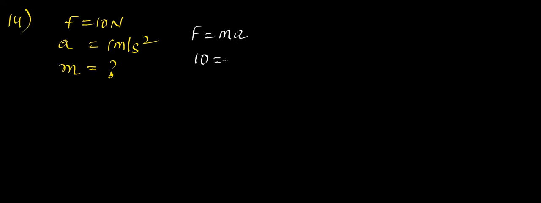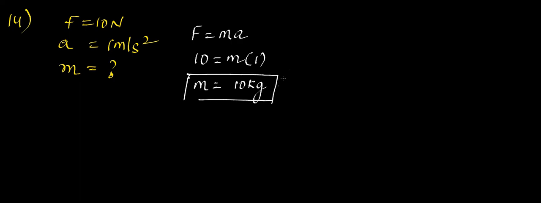So F is 10 newtons, m we don't know, a is 1. So what is m now? m is 10 kg. Okay, so the answer is option A. Now see the 15th question. After this question, I'll wind up the class.